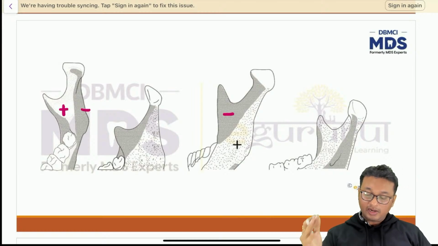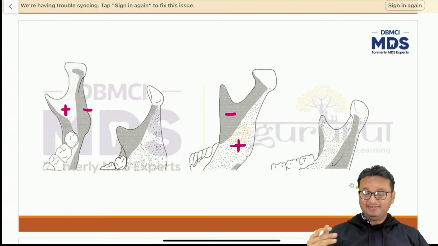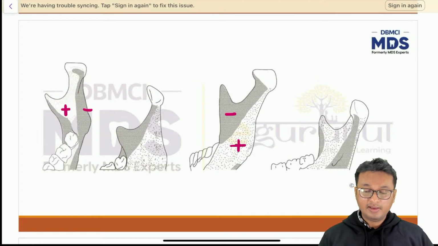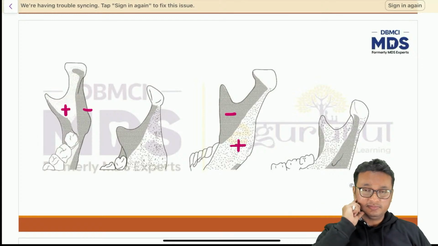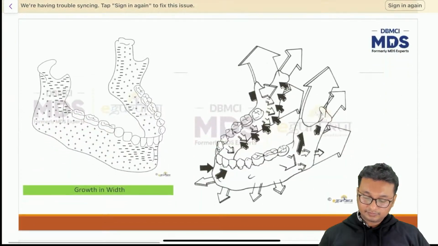Bone resorption along the lingual surface and bone deposition here along the lingual surface. So these areas correspond to where the muscles of mastication attach to the body of the mandible and the angle of the mandible, especially the medial pterygoid muscle along the lingual surface of the mandible, and the masseter muscle along the ramus along the buccal surface of the mandible.